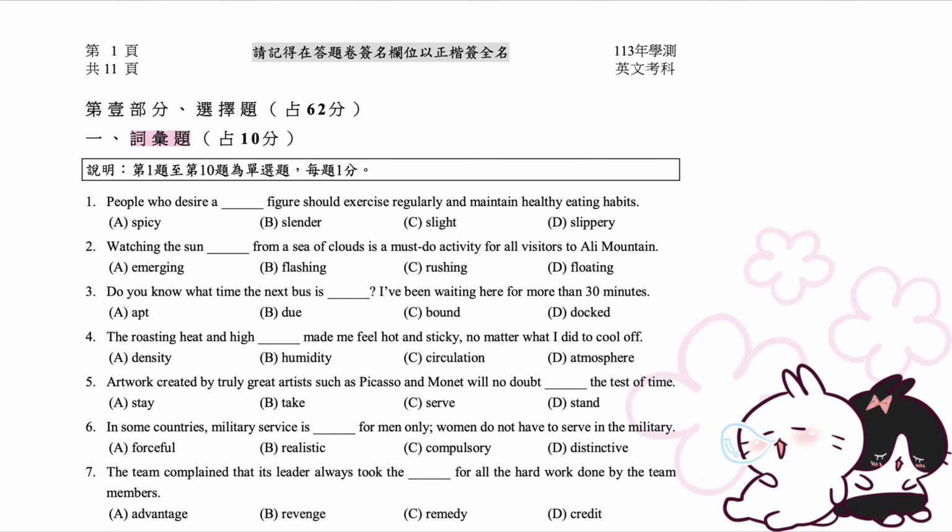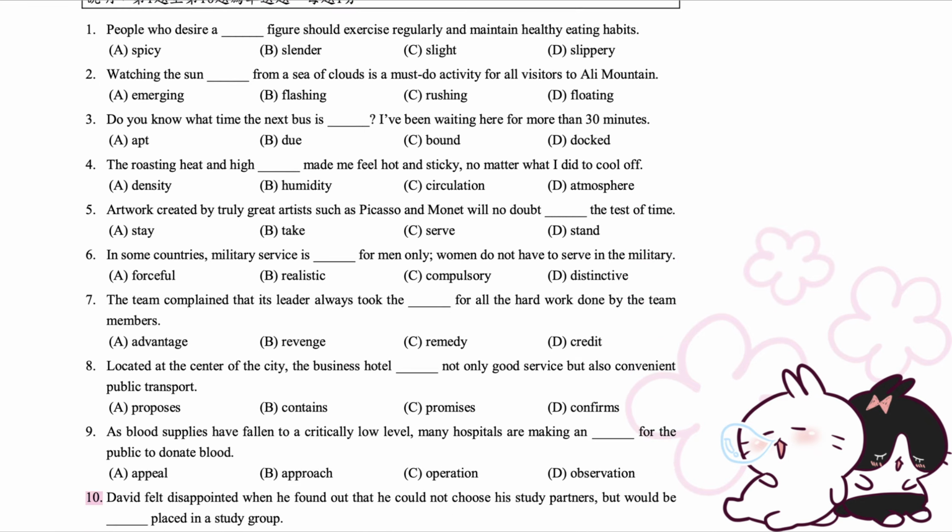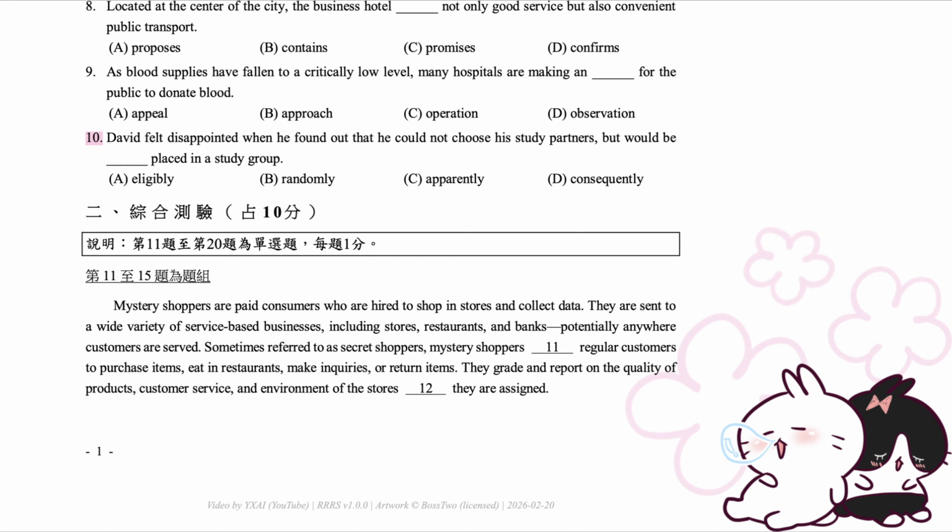1. Vocabulary. 10 points. Directions. Questions 1 to 10 are multiple choice questions. 1 point each. 10. David felt disappointed when he found out that he could not choose his study partners, but would be randomly placed in a study group.